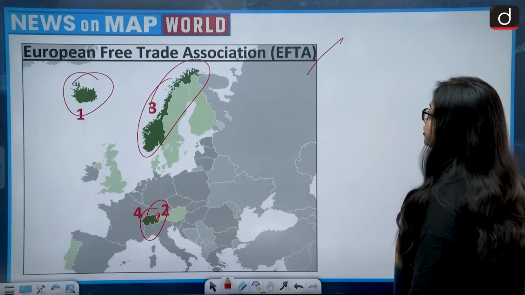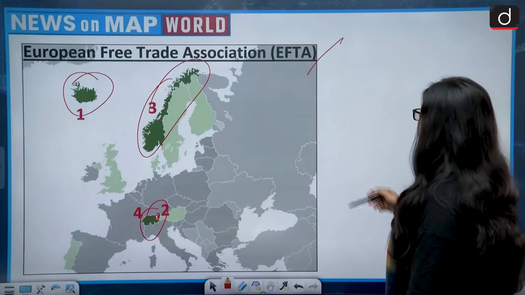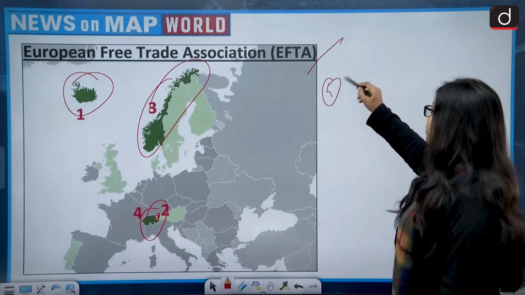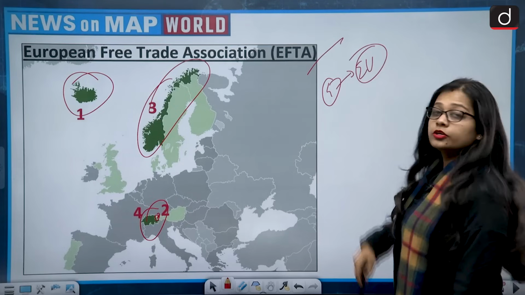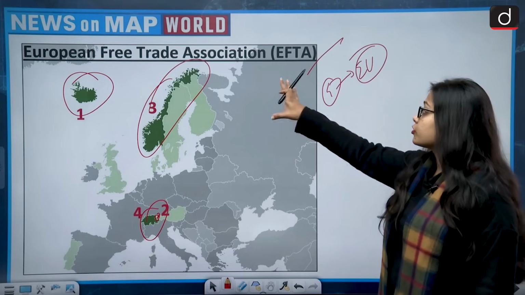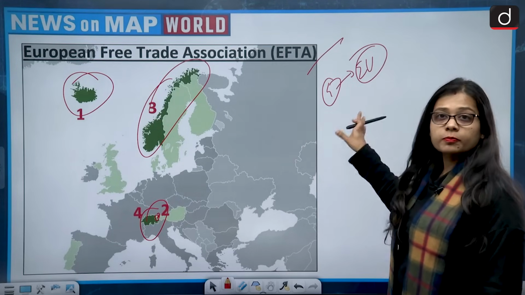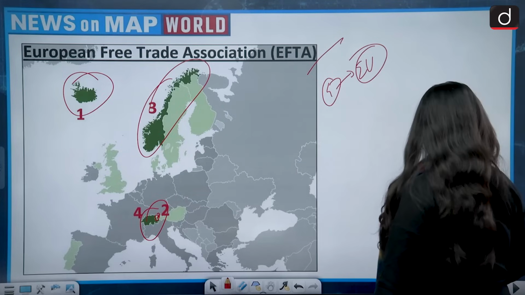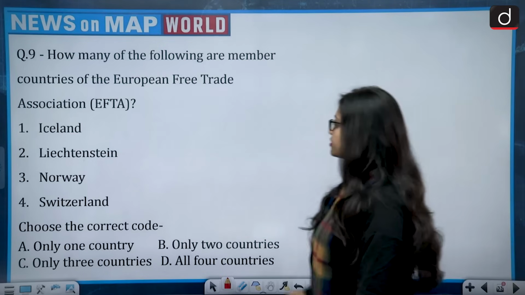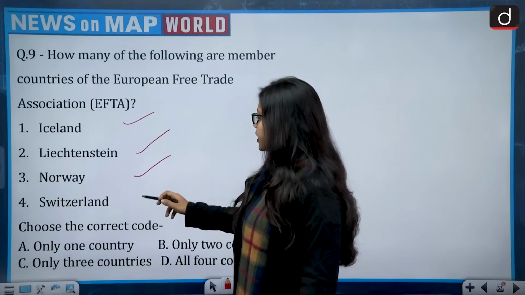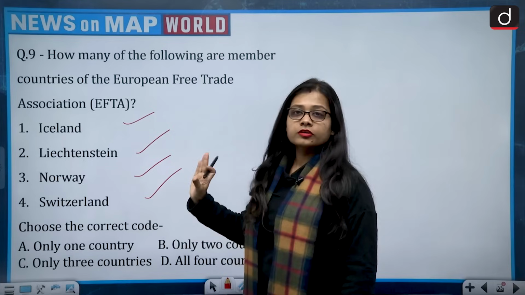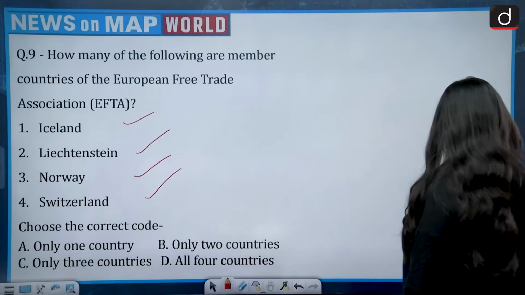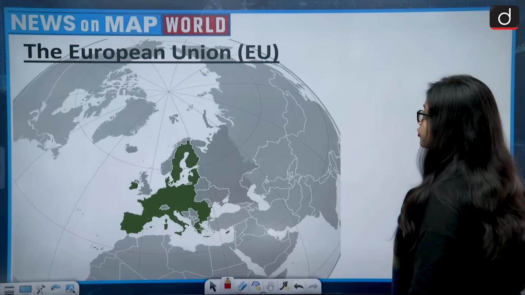These 4 countries are part of EFTA, and they are not part of the European Union. This is a fact which you should remember. So Iceland, Liechtenstein, Norway and Switzerland are all members of EFTA and not members of the European Union.